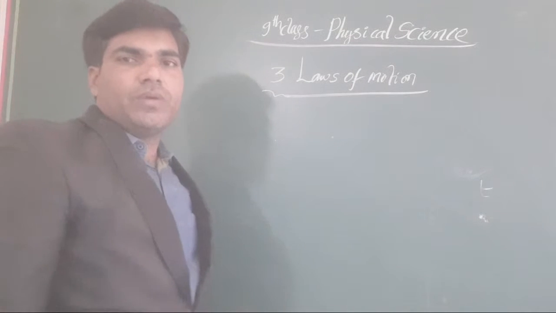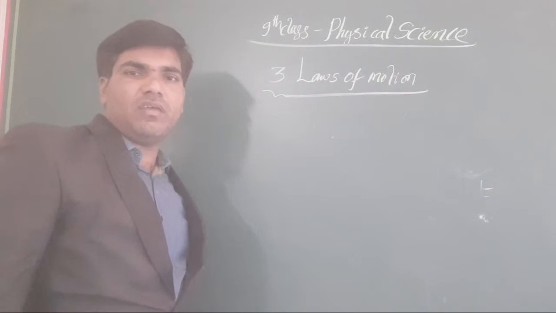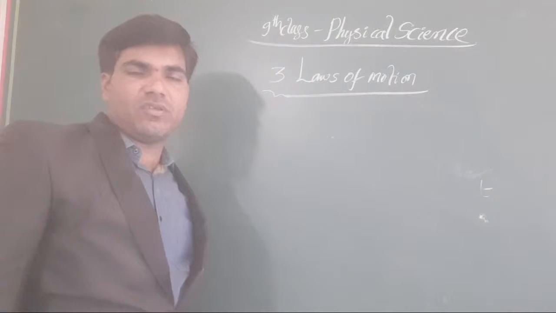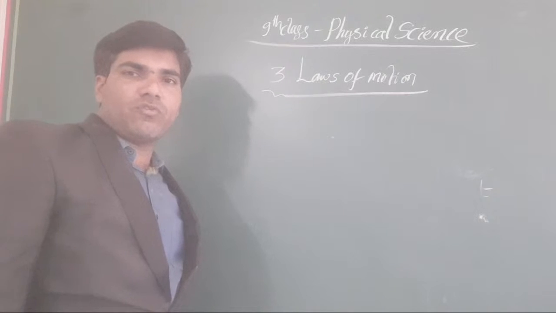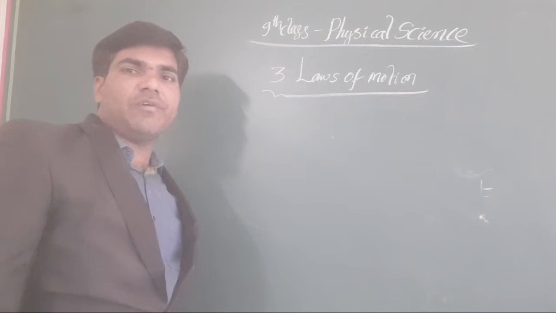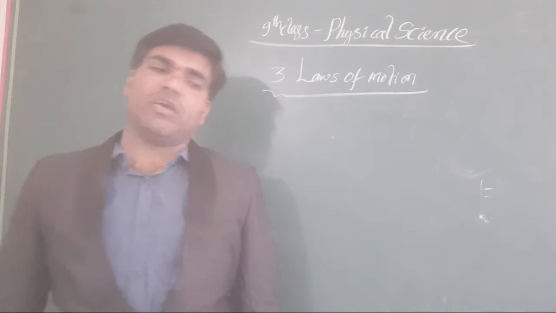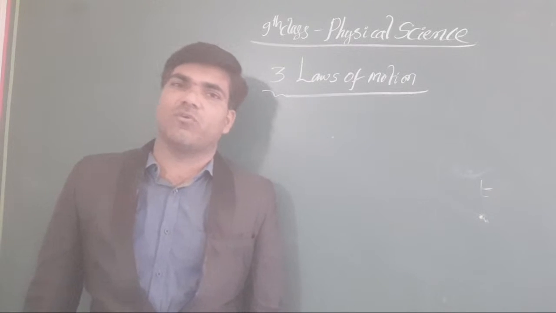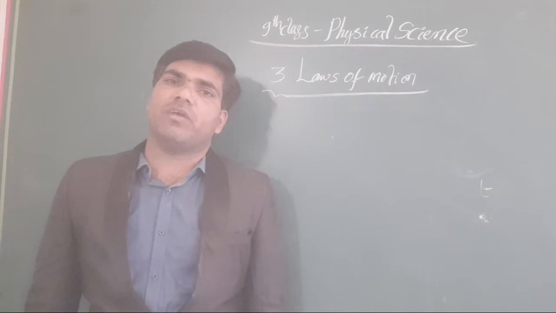Now it is about our Newton's second law. Newton's second law is given in two statements. One is that the force acting on the body is equal to the product of mass and acceleration. The other is that the force acting on the body is directly proportional to the rate of change of momentum, otherwise the force is equal to the rate of change of momentum. Those are the two formulas we get. By using F equals ma, we can also derive the result of Newton's first law. I have given that explanation to you.